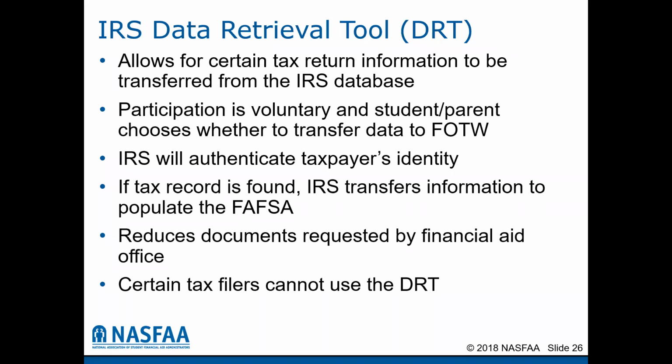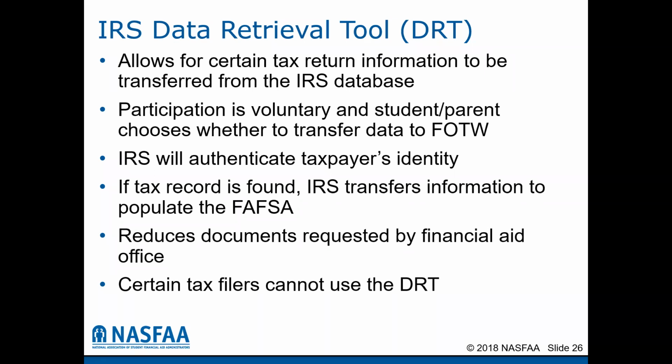This reduces documents that may be requested by the financial aid office, as many financial aid offices will be verifying the information provided on the FAFSA if the student is selected for a process called verification by Federal Student Aid. If the student and parent do not use data retrieval and they're selected for verification and requested to provide 2020 tax documents, if they use data retrieval, that's one less document that they would have to provide to the financial aid office.